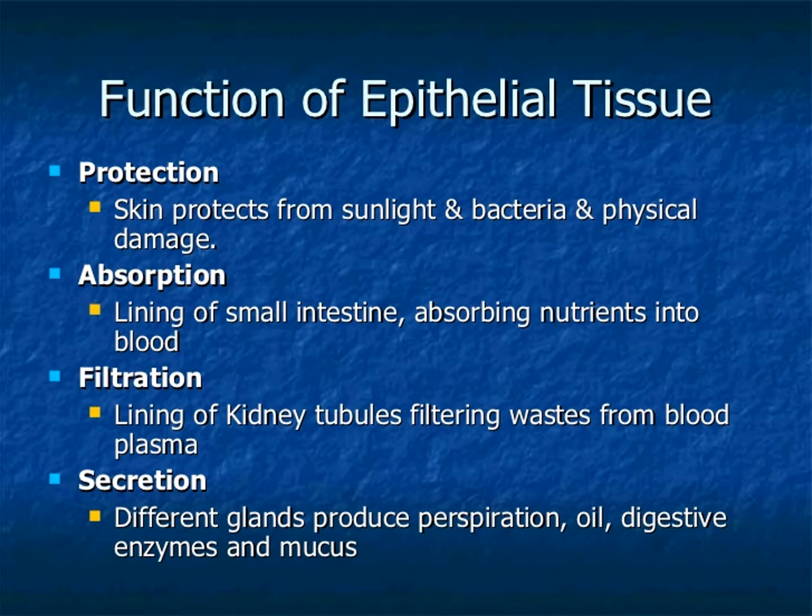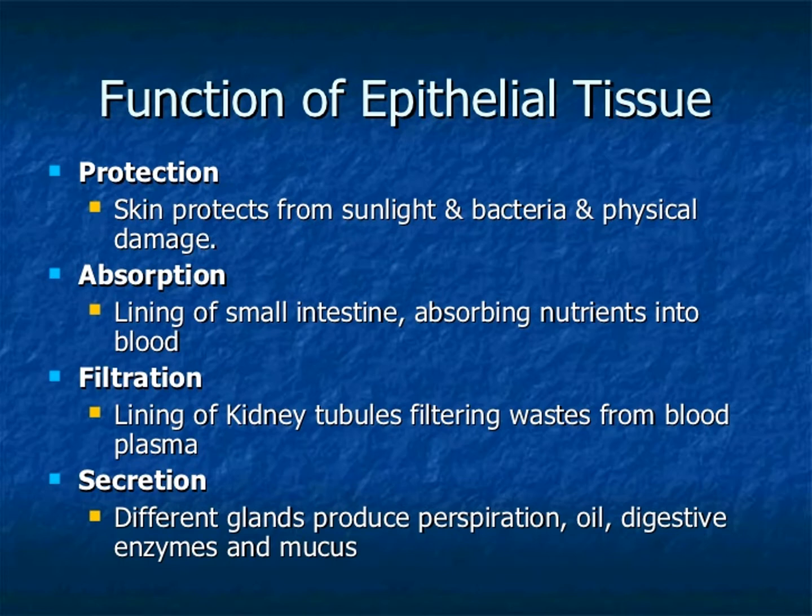What is epithelium? One or more layers of cells covering the external surface of the body and internal organs. That is the epithelium tissue. It is divided into simple epithelium, which is only one layer of cells, and compound epithelium, which means several layers of cells. Now we will see the functions of epithelium tissue.